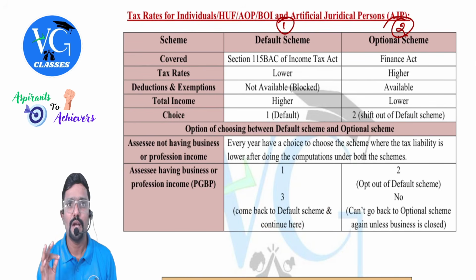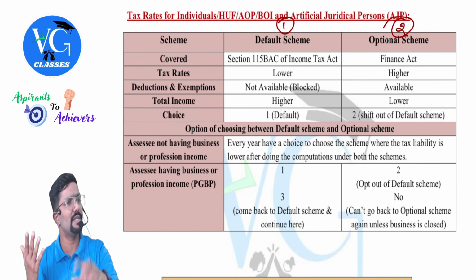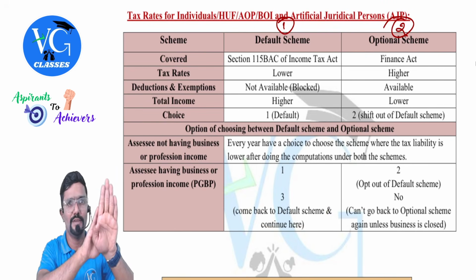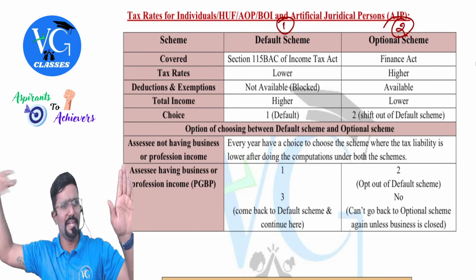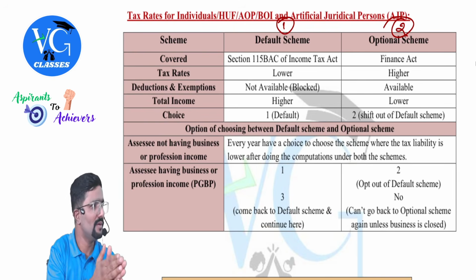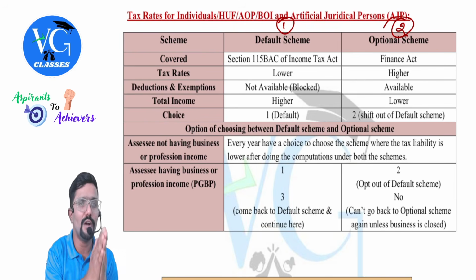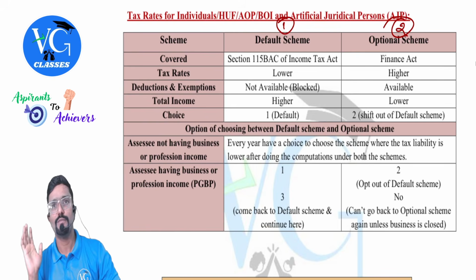Hope you understood. I repeat. First, once you start your business or once you are having a business income, it is understood you are going for default. Once you can go to optional. Once you go to optional, continue under optional for any number of years. "Sir, I don't want optional. Can I come back to default?" Come. But once you come back to default, doors are locked.